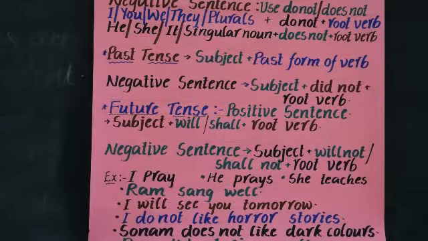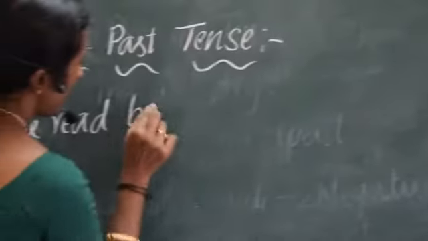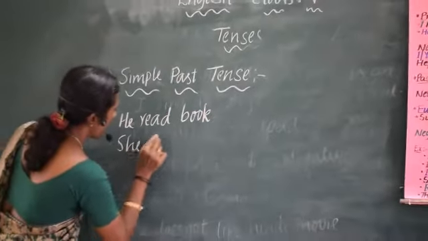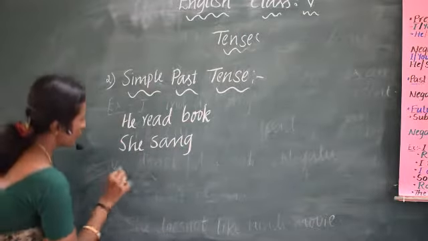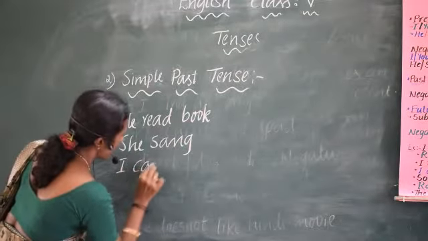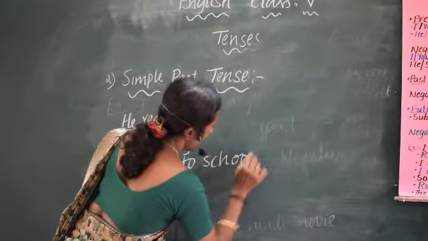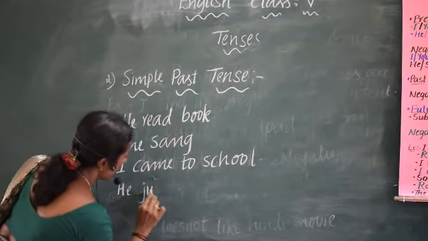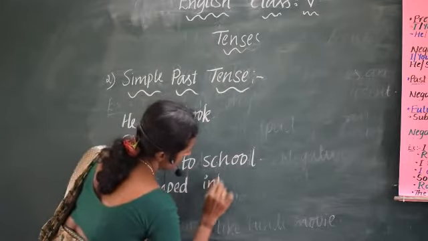Now I'll write some examples. He read a book. She sang. I came to school. He jumped into the well.